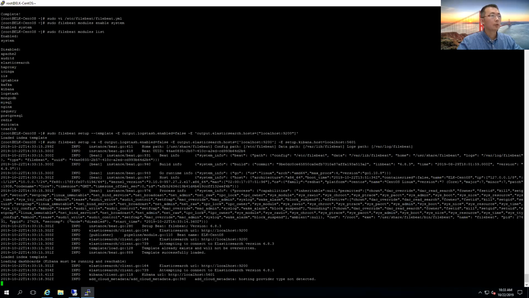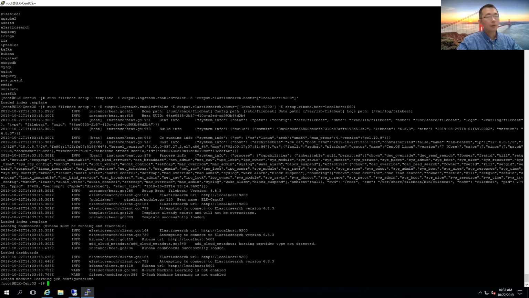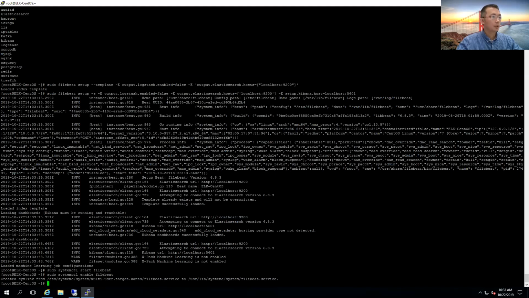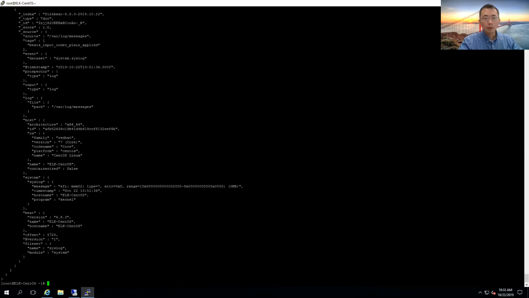They're just doing the output configuration. Once that's done, you can enable the service and start the service. Our last step: start Filebeat, enable Filebeat.